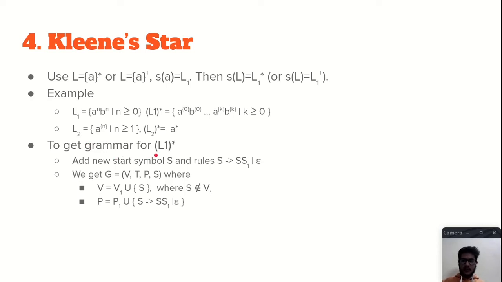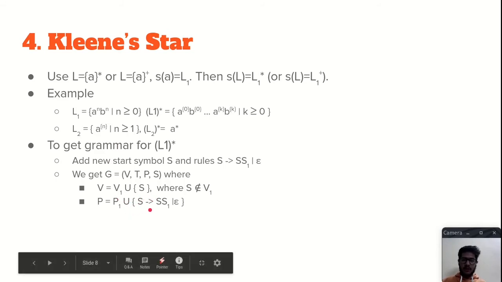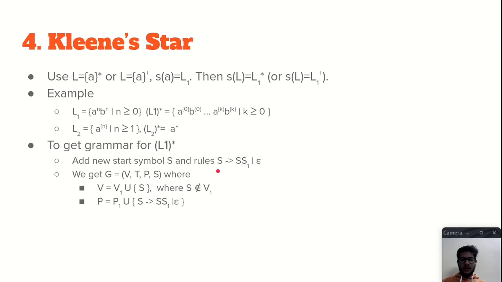So we can get the grammar easily for L1 star by just using S gives S S1 or epsilon. Epsilon for the L1 star, and if we do not want an epsilon, if this is positive closure, we can simply write plus here. Okay, and S1 will be the grammar for the language L1. So we will get a grammar V, T, P, S, where V is V1, the variables of the language L1, union S, and P is P1, the productions of L1, union S gives S S1 or epsilon. So yeah, we can do this and get a language, right?